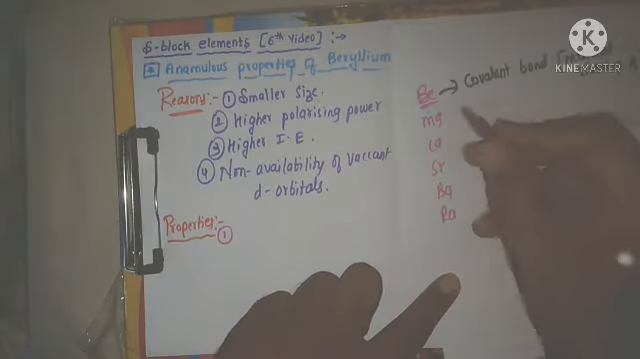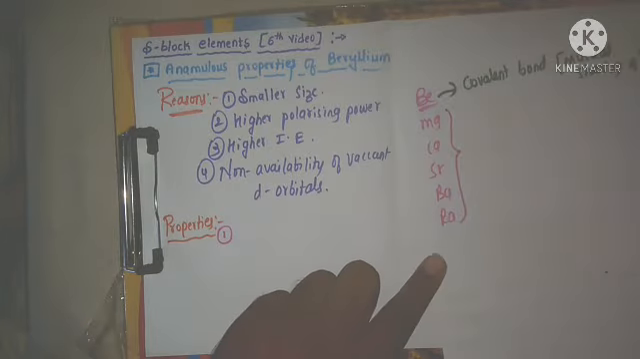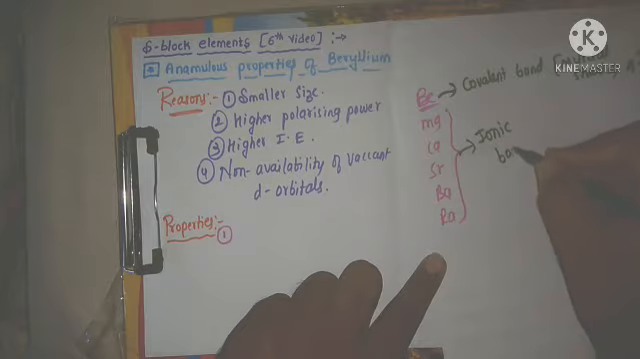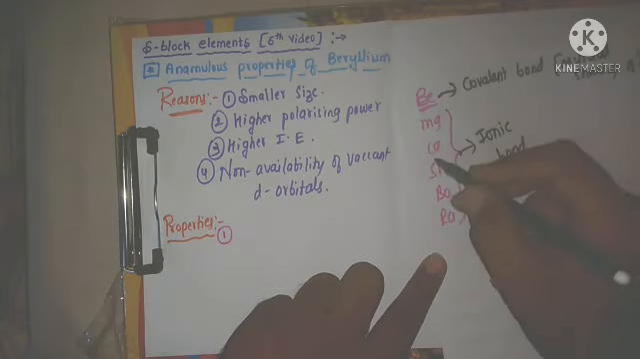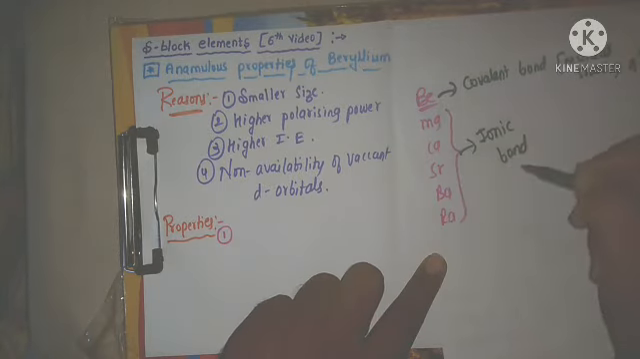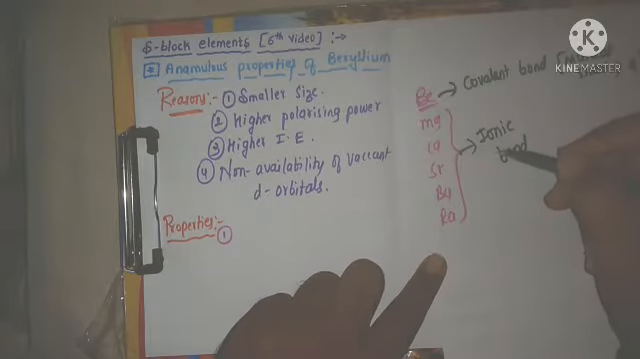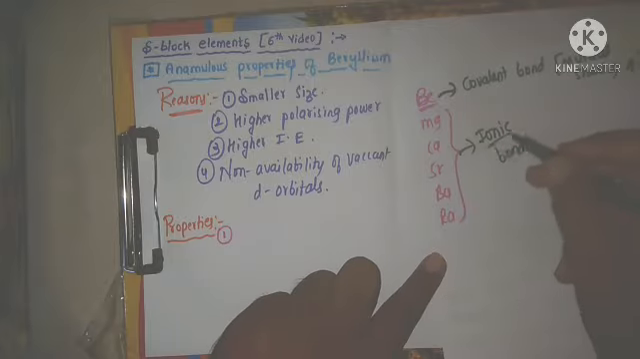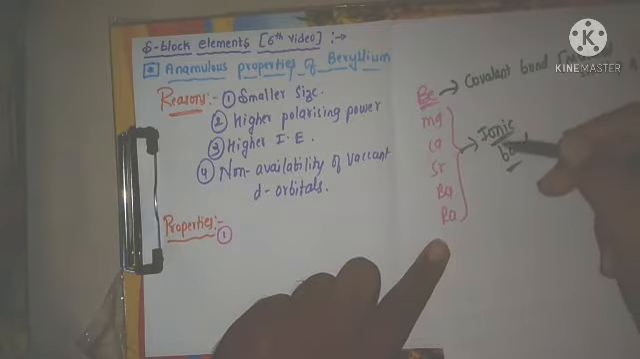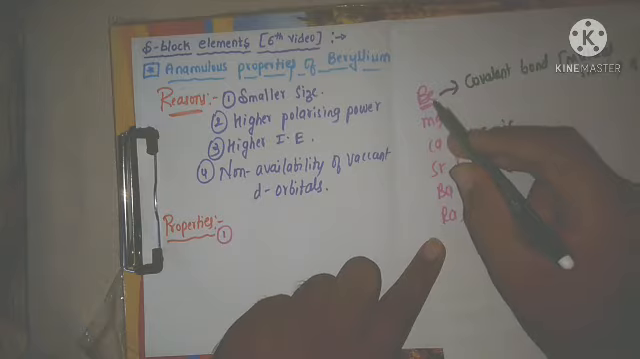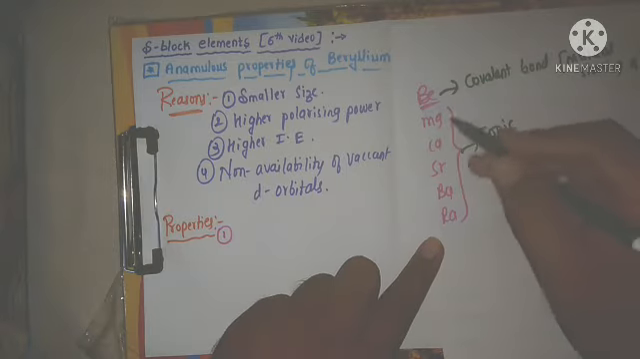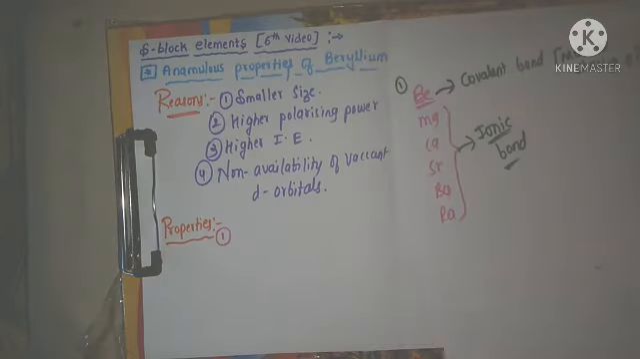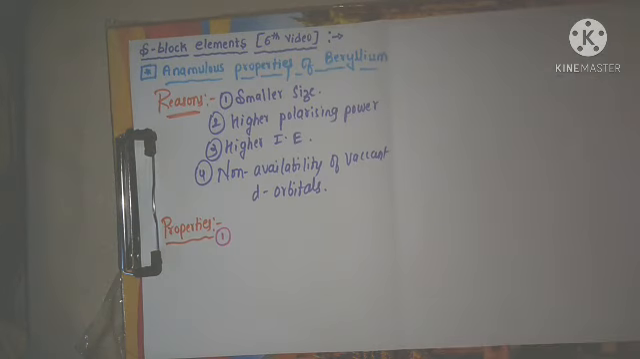If you check the other members in the same group, these are forming ionic bonds in their compounds. Means if you check the compounds of magnesium, calcium, strontium, in all these cases, these other elements in the second group form ionic bonds. This is the different property of beryllium. Beryllium is forming covalent bonds, whereas other elements in the same group are forming ionic bonds. This is the first anomalous property of beryllium. That is what I am writing here.